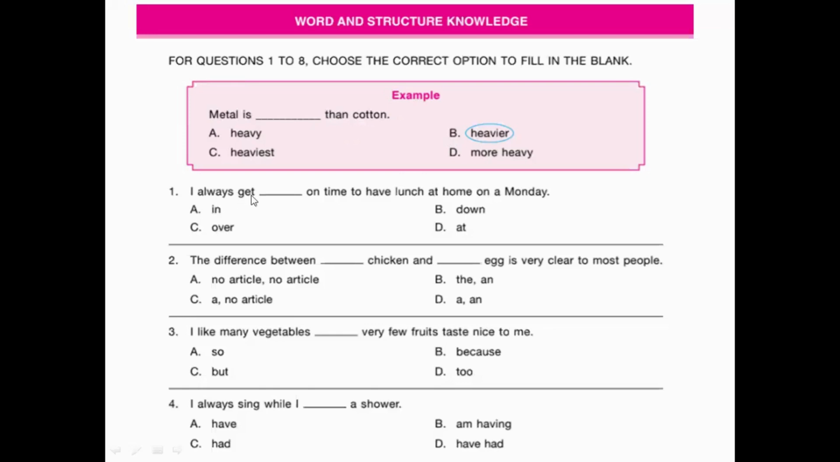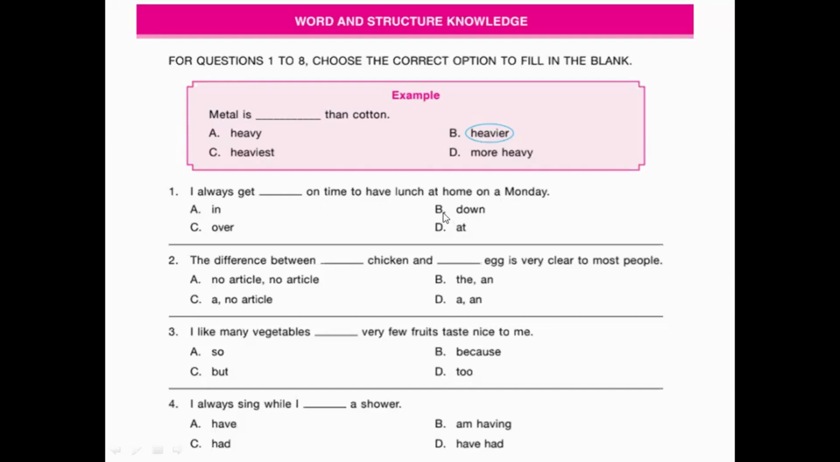Okay, the first question: I always get dash on time to have lunch at home on a Monday. It's about phrasal verbs: get in, get down, get over, or get at. You have to use the correct phrasal verb to complete the given sentence. We'll start with the first option, get in. What do you mean by get in? Get in means to enter. Next, get down. Get down means to get depressed. The question says I always get dash on time to have lunch at home on a Monday. It means that you enter on time to have lunch at home on Monday. So the first option can be our answer.